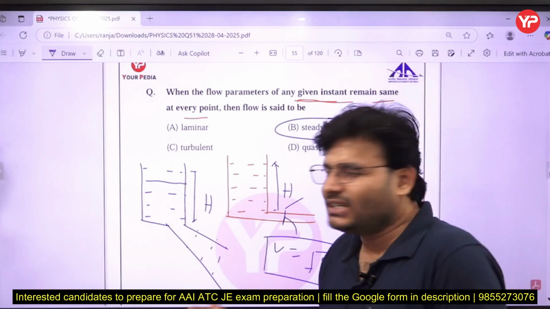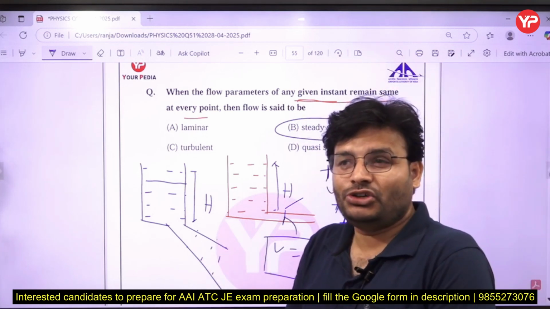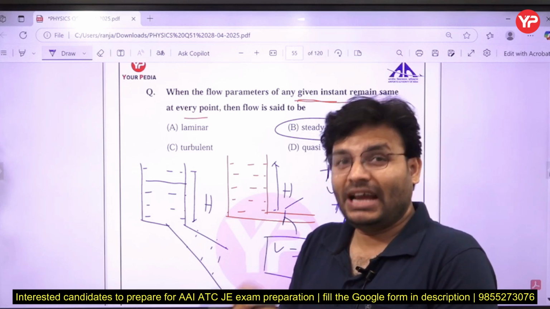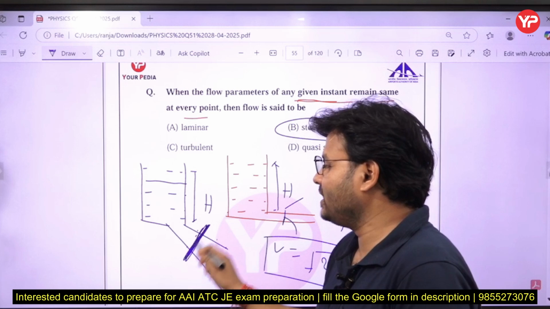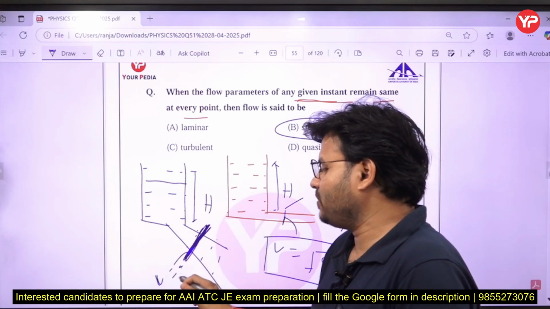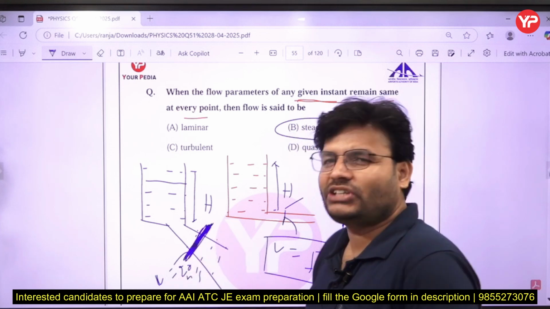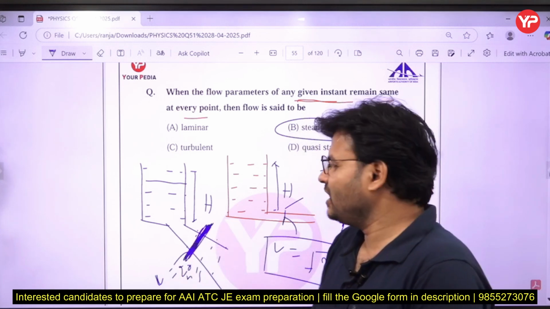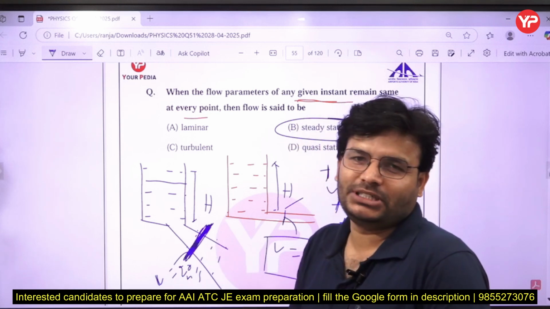Make a comment. Yes sir, it will be again steady, because in steady flow the main thing is that you have to see at a given point, at a given cross section. So if you take that cross section, and their velocity is, let's assume, 20 meter per second, then at that cross section, at that point, it will always be 20 meter per second, because h is constant and is not going to change.